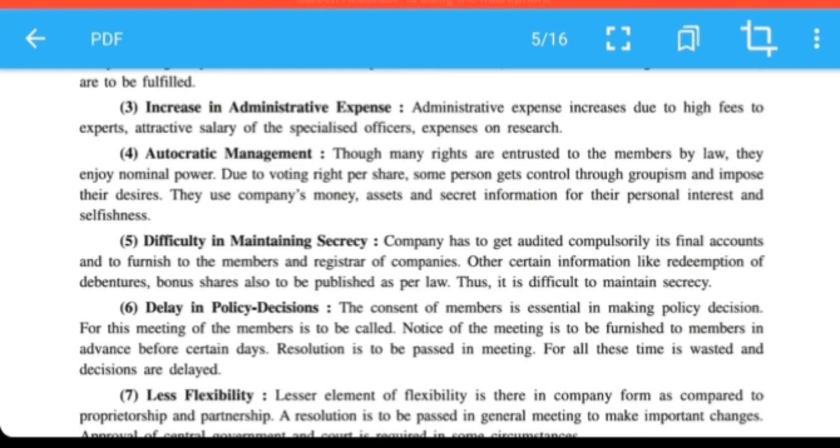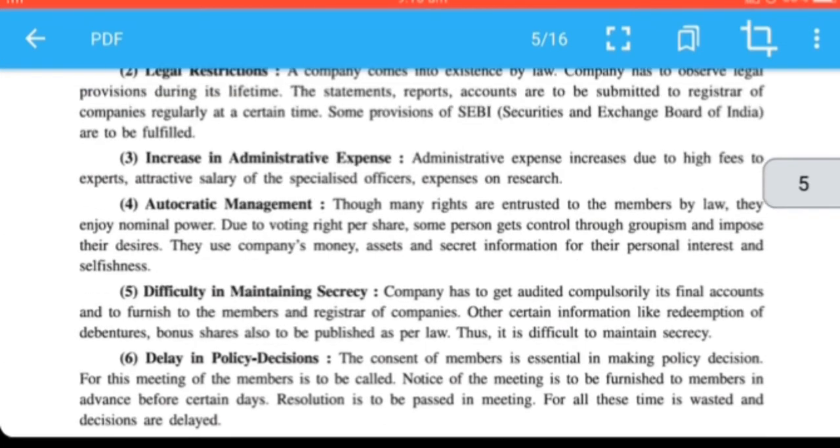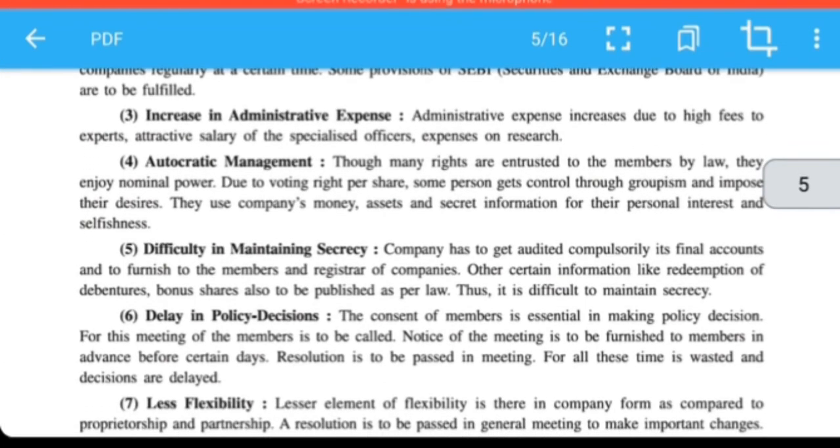So here autocratic management, though it is said that it is democratic, but really if a group of members come together and if they vote, then definitely they will be only elected. That's why here autocratic management, the company use the money, asset and secret information for their personal interest. Sometimes the director can use for himself, for selfishness.